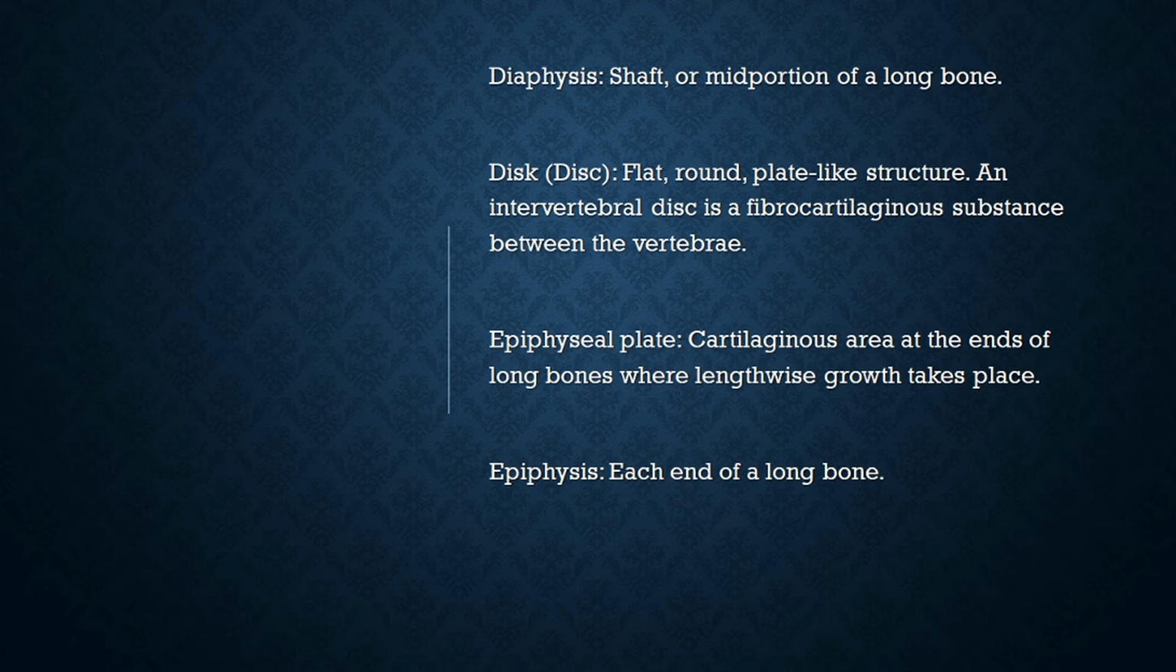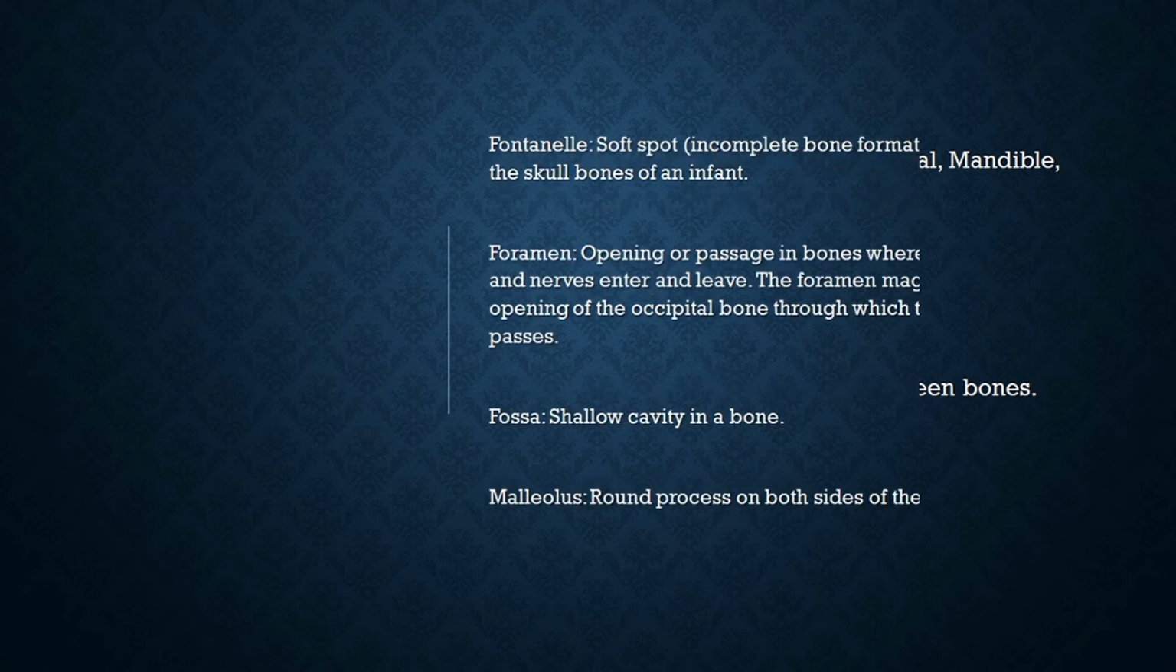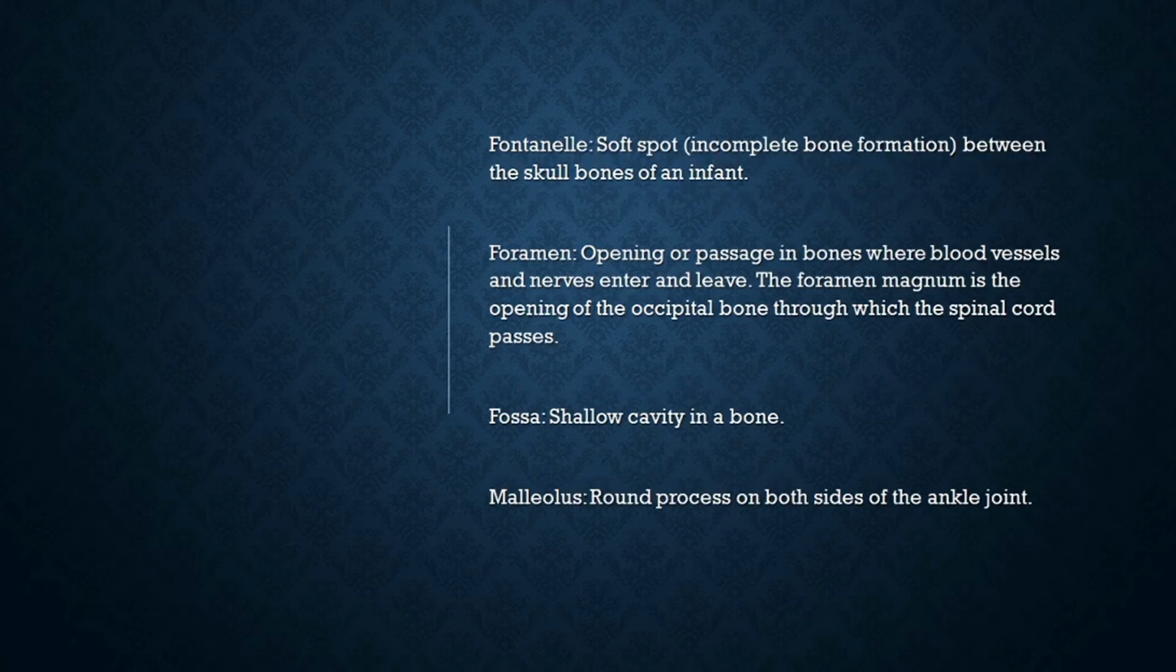Epiphysis, each end of a long bone. Facial bones, bones of the face are lacrimal, mandible, maxilla, nasal, vomer and zygomatic. False ribs, ribs 8 to 10. Fissure, narrow slit-like opening between the bones. Floating ribs, ribs 11 and 12. Fontanelle, soft spot between the skull bones of an infant.